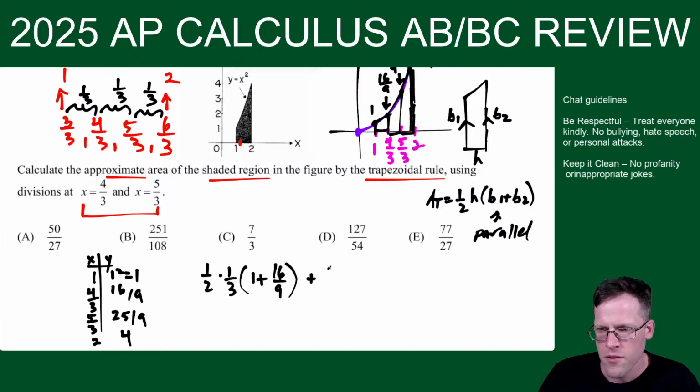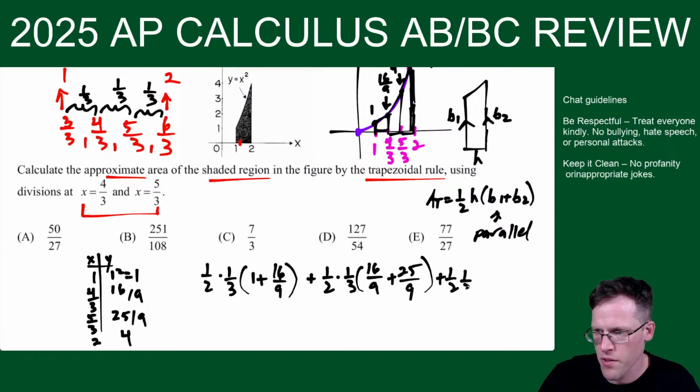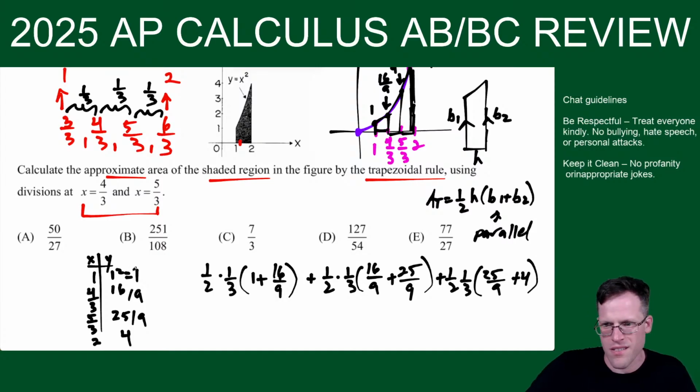So plus 1/2 times the next one, same thing, 1/2 times a third. Delta x is the same the whole way through. And then we have 16/9 plus 25/9. And then plus 1/2 times 1/3, and we've got 25/9 plus 4. So this one, it's not super worth it. Let me see. Is this...